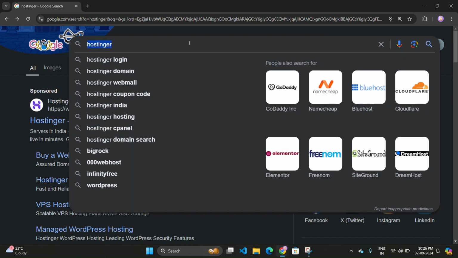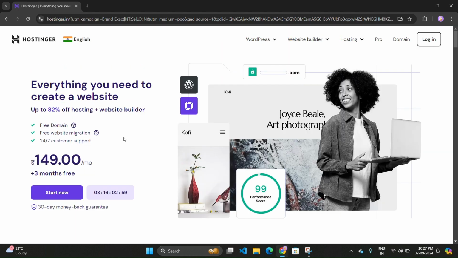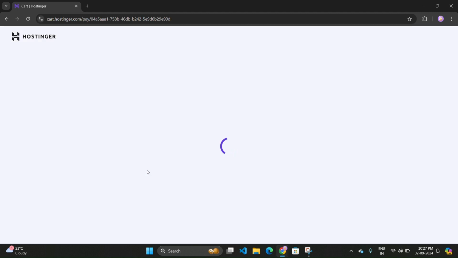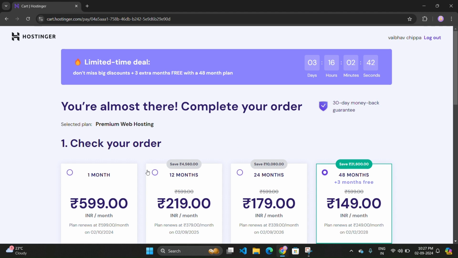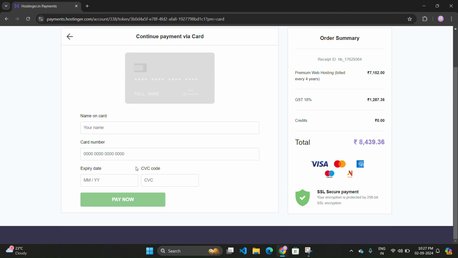Before that, we have to search for Hostinger and go to hostinger.in and purchase the premium plan of 149 rupees per month. We have to pay some money for the hosting, compulsory. If not here, then you have to pay somewhere else. You have to pay for the hosting. It is compulsory, as I will show here my details, and we will secure it. After that, fill in all this and purchase.